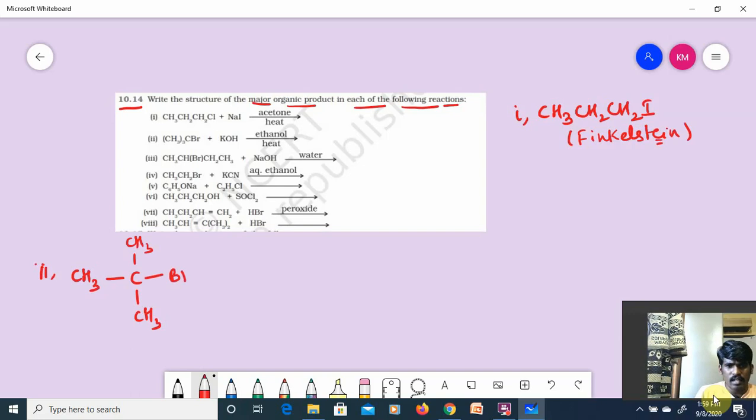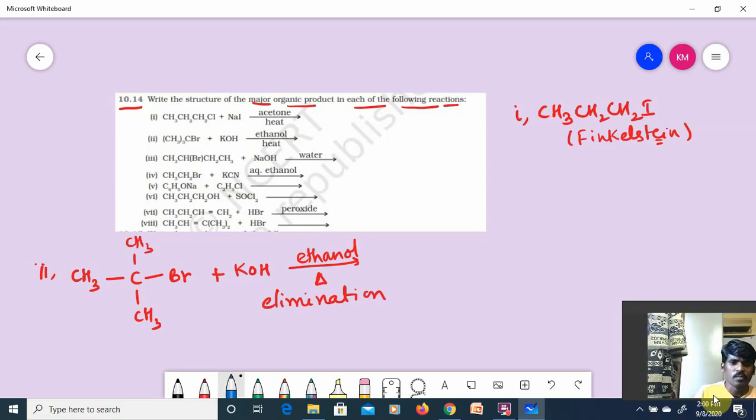Now the second one: tert-butyl bromide, 2 CH3s attached, treating with KOH in the presence of ethanol, meaning alcoholic KOH. Alcoholic KOH means obviously which reaction, guys? Elimination. When alkyl halides undergo elimination, they always produce alkenes.